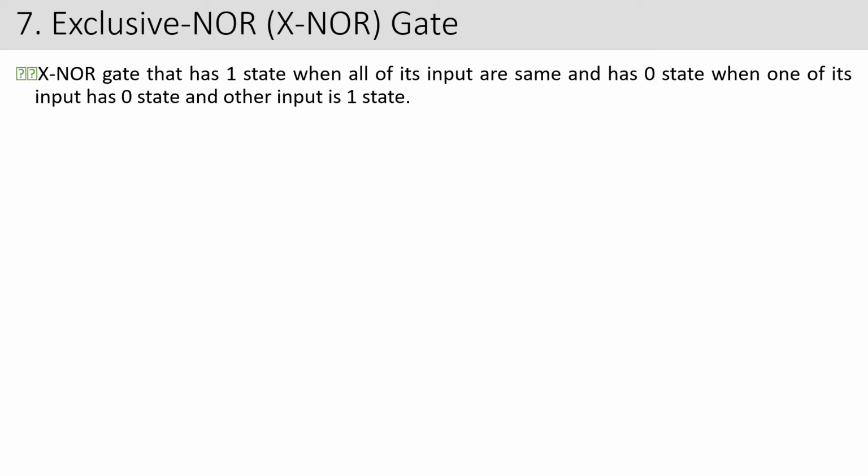Means what? You will get 1 only when all of its inputs are the same. Say 0 0, you will get 1, 1 1, you will get 1, because all the states are the same. But you will get 0 state when one of its inputs has 0 state and the other input is 1 state. Out of two inputs, if one input is high and another one is low, then you will get a 0 state in case of XNOR gate.